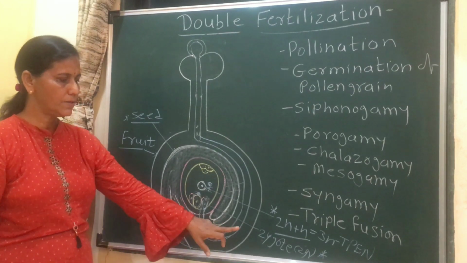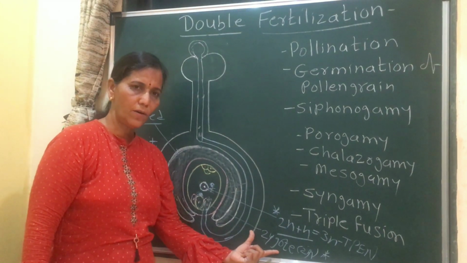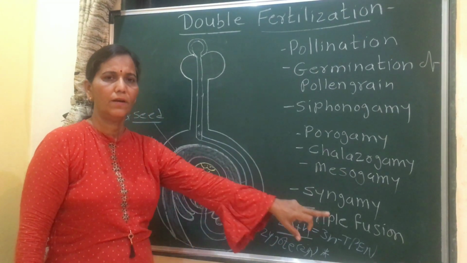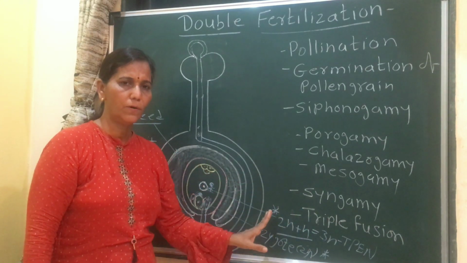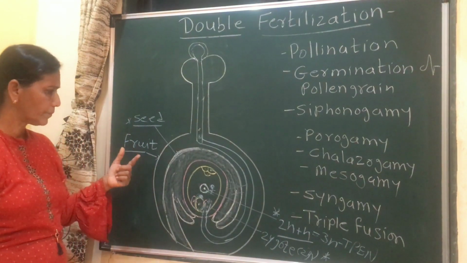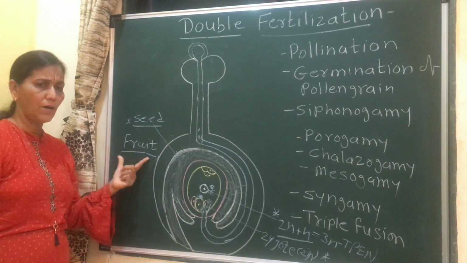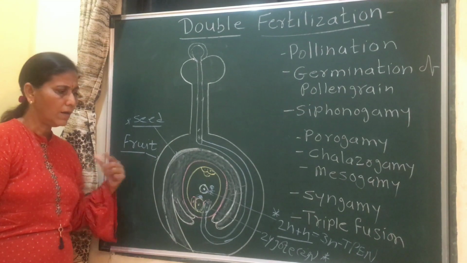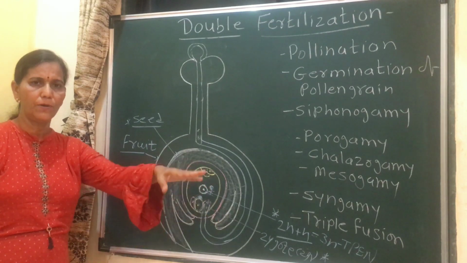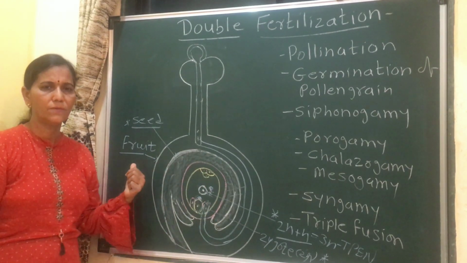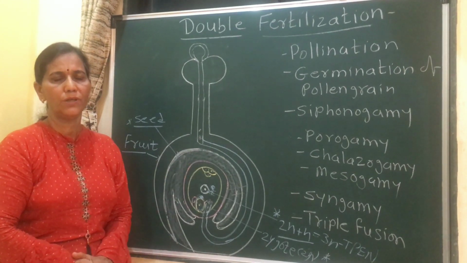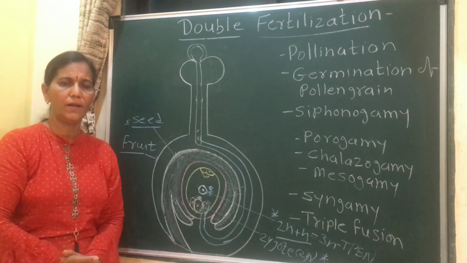Again we will revise. First, as a result of formation of zygote, diploid condition is restored. Second, PEN in future will produce endosperm, which is the nourishing tissue. Third one, it leads to the formation of seed and fruit. And fourth one, it triggers further embryonic development, means zygote will produce embryo. Then next one, it leads to variation, which is the basis of evolution, and offspring produced by double fertilization are stronger ones.